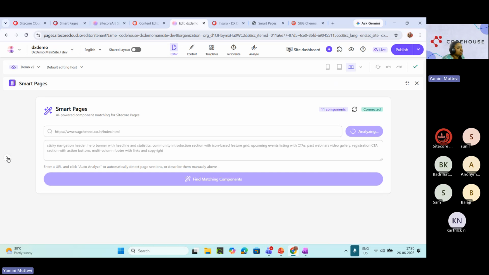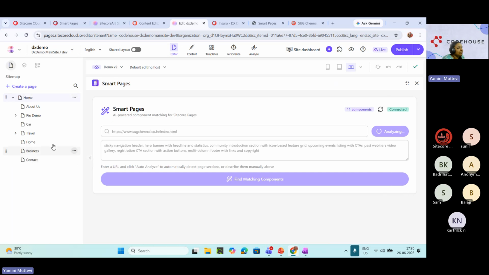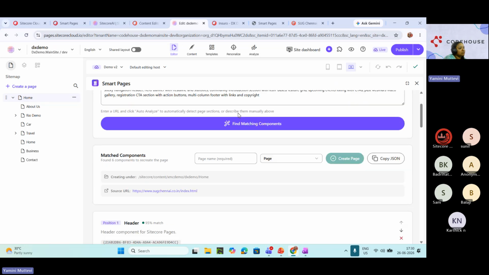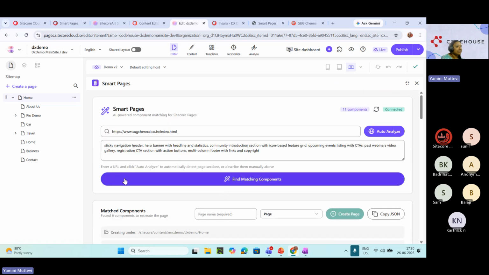One more thing I wanted to say is, see, it is putting the content here. We are on the home page site. We don't need to give the parent path, the ID, or the page. That is not needed at all. Because I am here at the home page, it shows the source URL, from which we are creating under the home page. This is the input URL that we are giving, and it automatically fills the content based on this one.